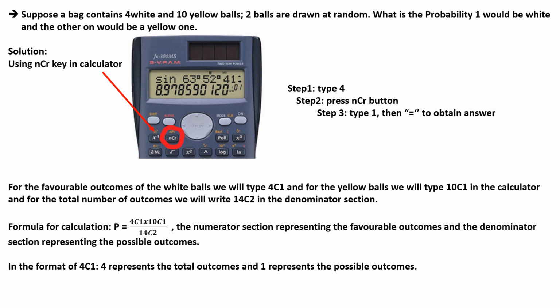In the format of 4C1, let me clarify. 4 represents the total outcomes and 1 represents the possible outcomes for the white balls. And in 10C1, the 10 represents the total outcomes and 1 represents the possible outcomes. Placing them in formula, we would get 40 divided by 91, which makes it 0.43.